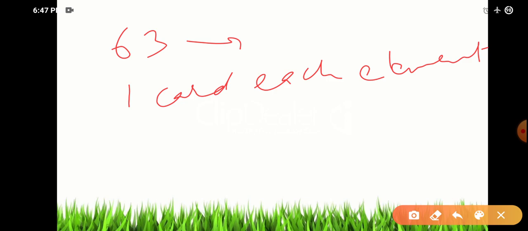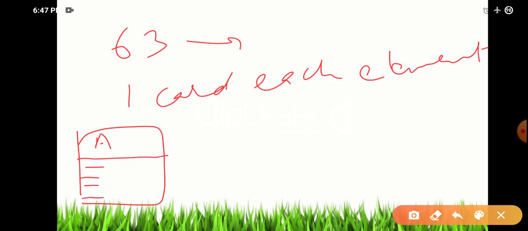He put the name of the element on each card. Suppose this is the card of element A. Below that, he listed all its physical and chemical properties, whatever was known at that time. Likewise, he made 63 cards.